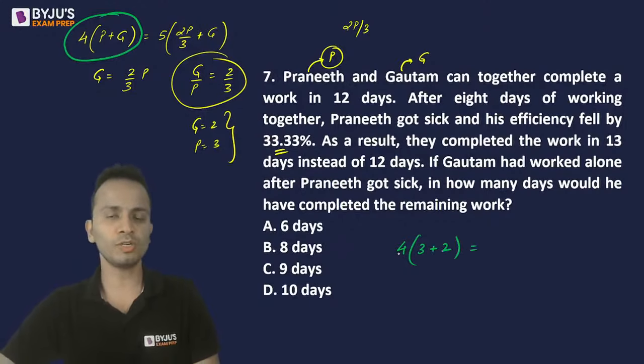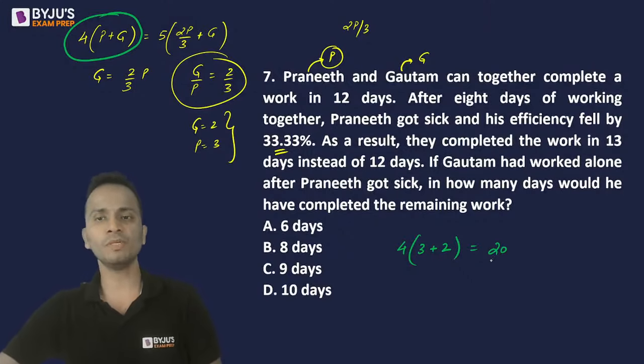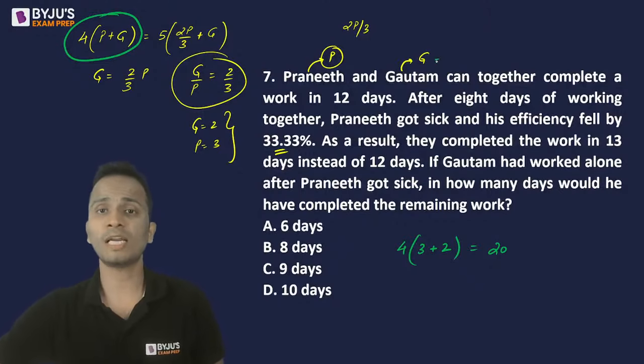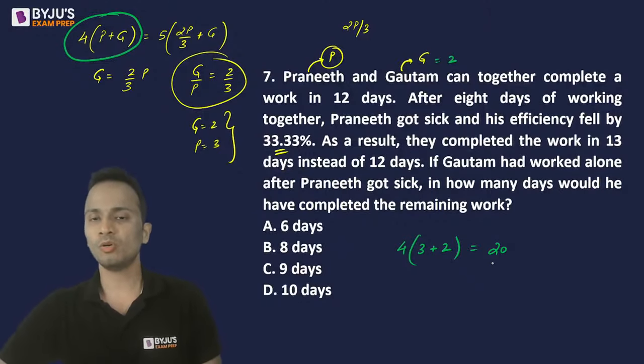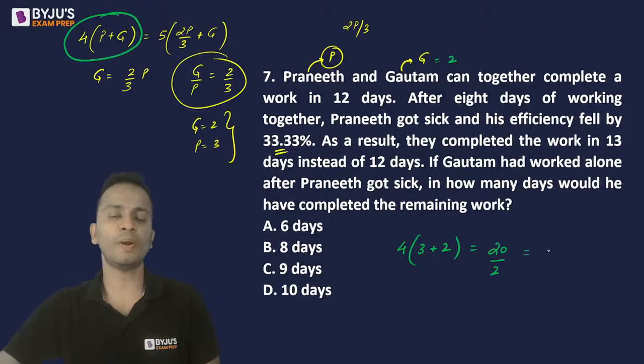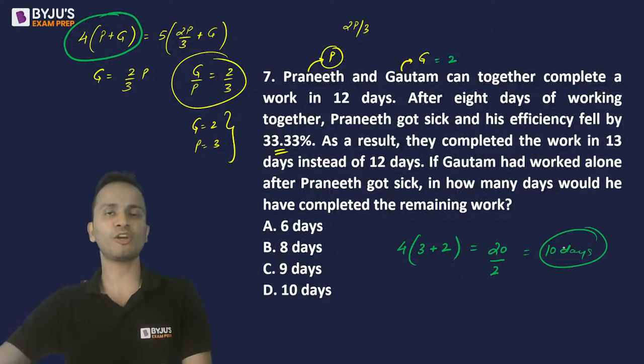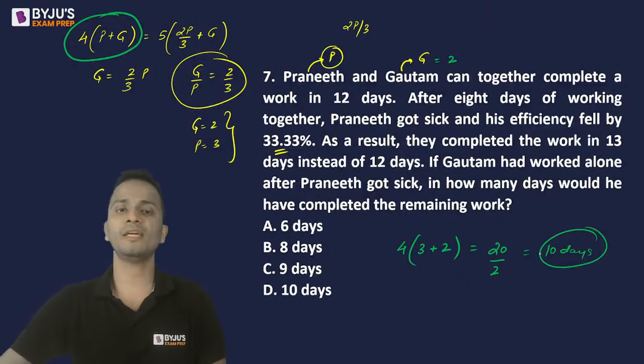So this is the total work. 4 into 5, that is 20 units. Now if Gautam is doing this work alone, the value that I have assumed for Gautam is 2. So 1 day work of Gautam is 2. So in how many days he can finish 20 units of work, which will be 20 upon 2, that is 10 days. So this remaining work will be finished by Gautam alone in 10 days.